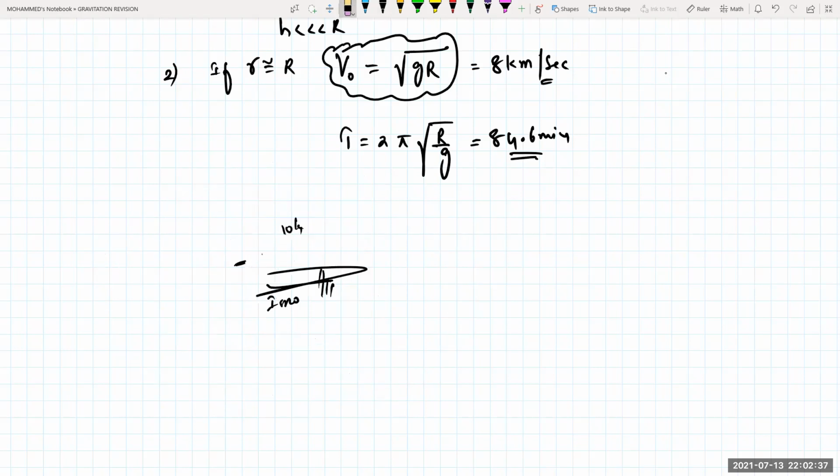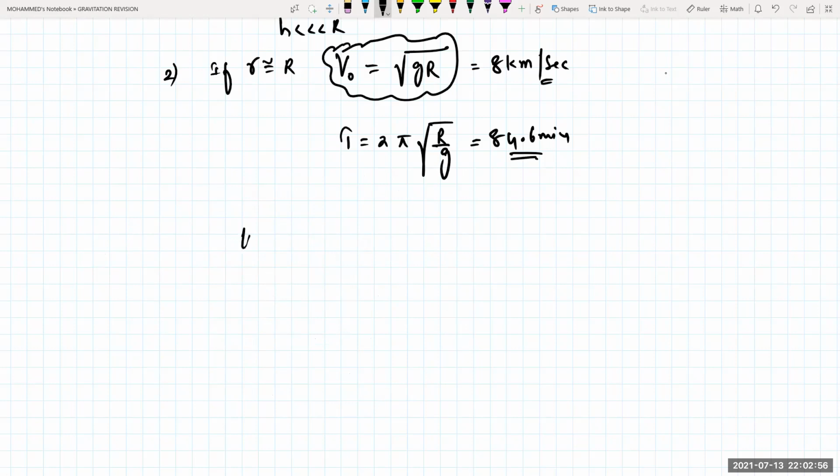That is not our area; you can do it in your IITs. But right now for JEE Mains, the time period to revolve any satellite around the earth should be 84.6 minutes as the minimum time, and the minimum orbital velocity should be equal to 8 kilometer per second. It should be the minimum particle revolution. Is that clear? Yes sir.